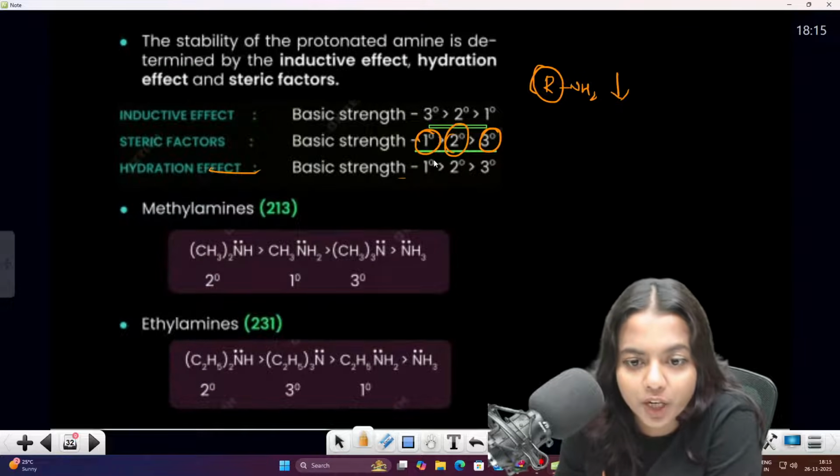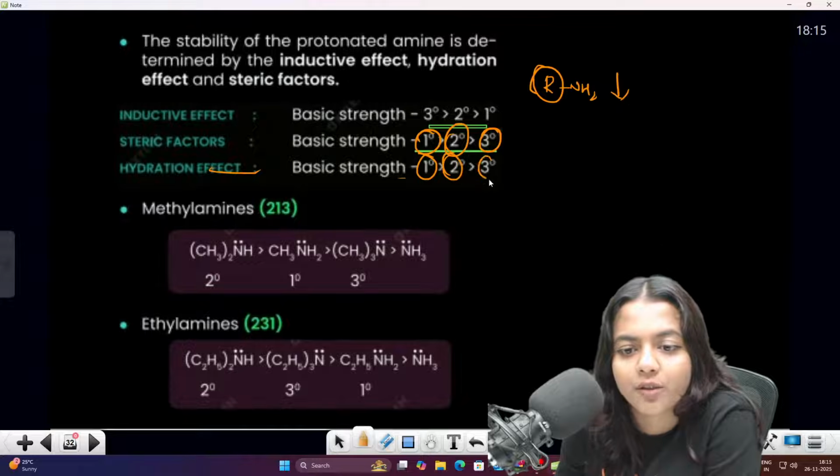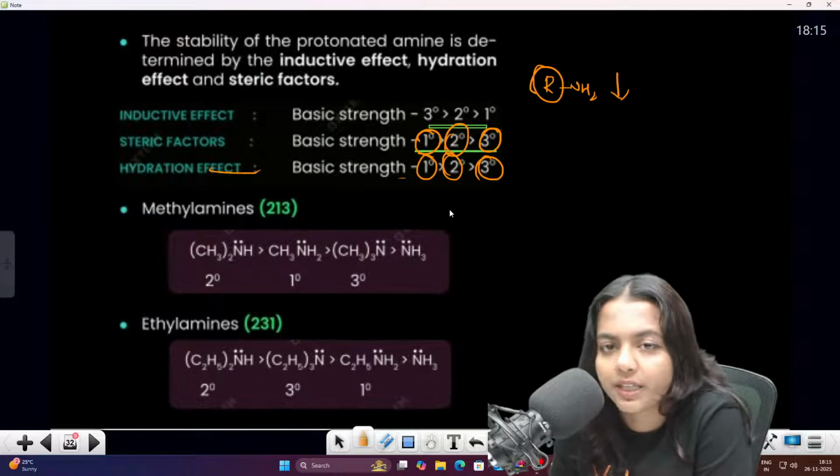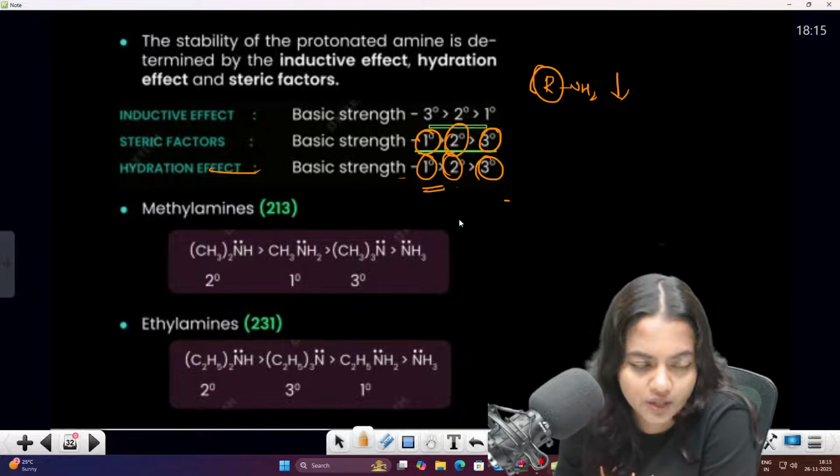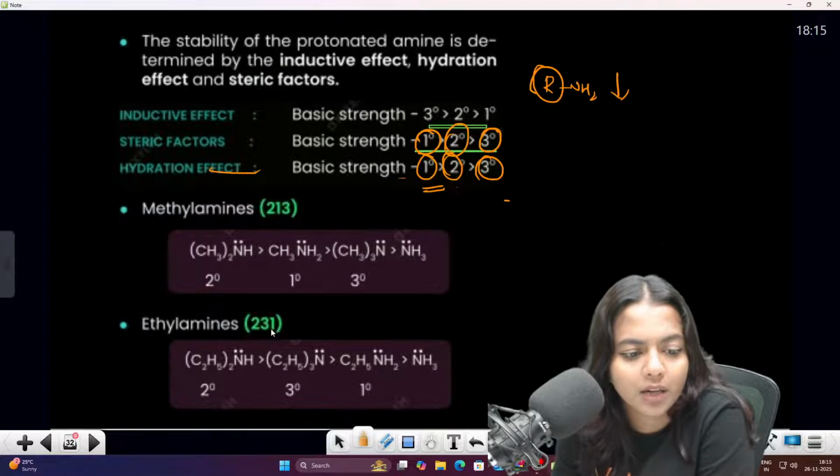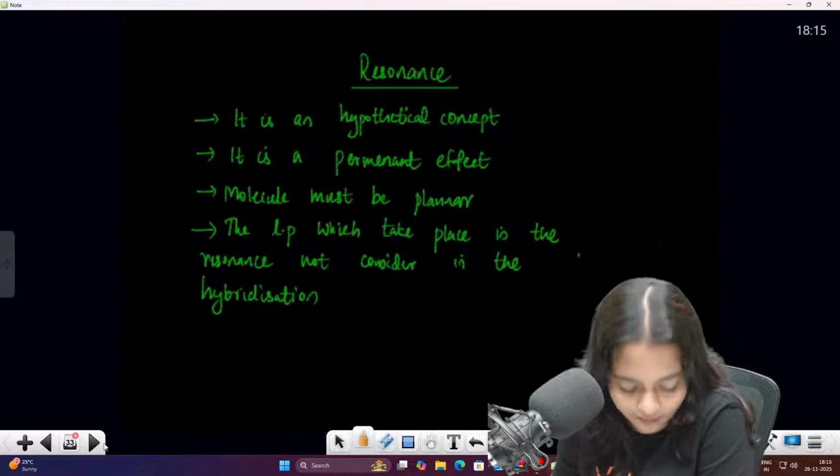Hydration effect பார்க்கும்போது, whichever is having more hydrogen amount, they will be having more basic strength. So first primary, secondary, tertiary. Clear? So these are the methylamines, ethylamines, and these are the things. Okay.